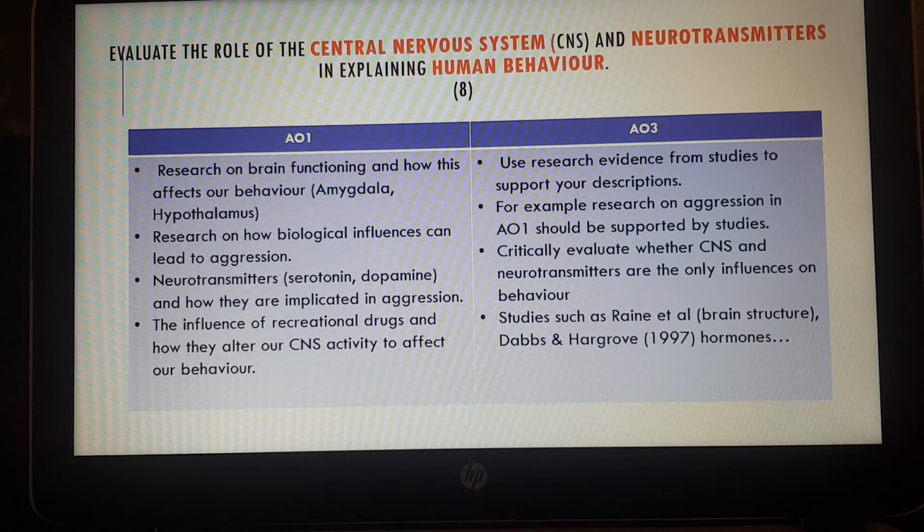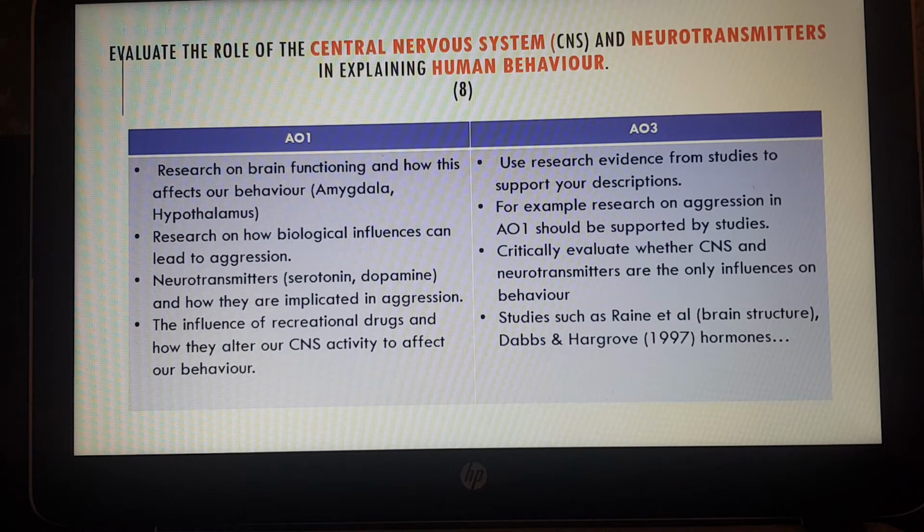Now the neurotransmitters part of the question is obviously the chemicals. So here examples are serotonin and dopamine. And then you can talk about how they are implicated in aggression. So what happens to the levels of the neurotransmitters, do they go higher or lower, etc. And how do they affect human behavior? So keep coming back to those words that I've highlighted in red in the question.